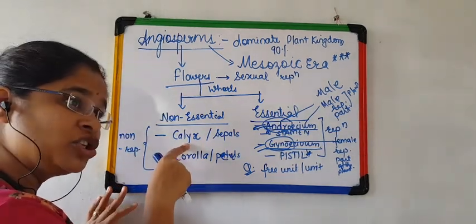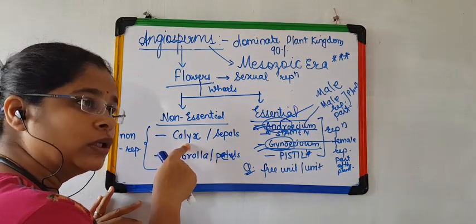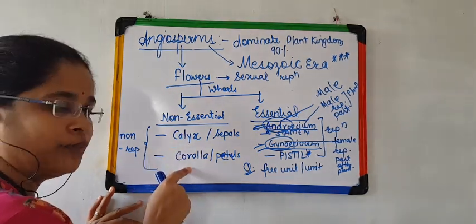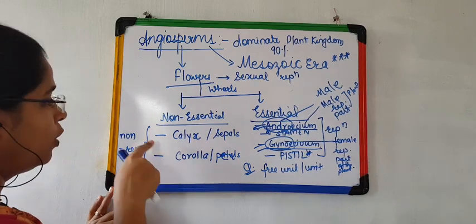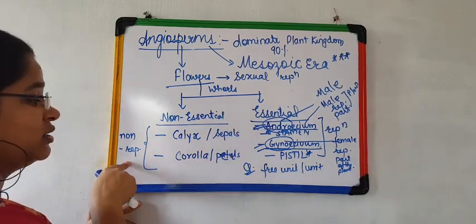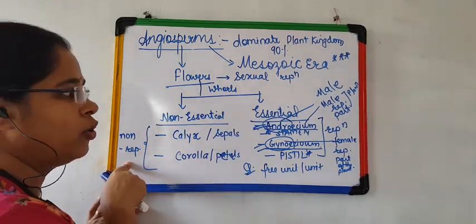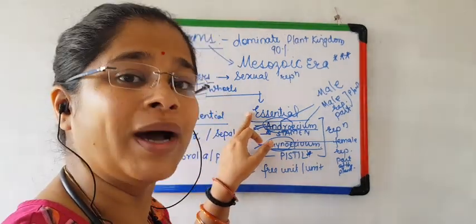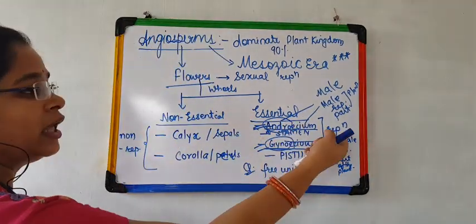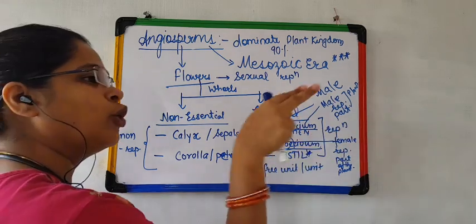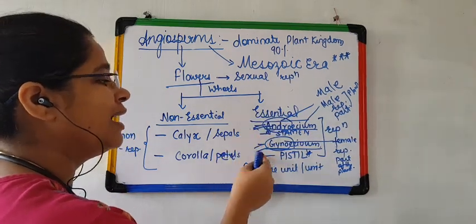What are non-essential whorls? Non-essential whorls are calyx, corolla, sepals, petals. Why are they non-essential? Because they are non-reproductive, right? Essential. Why are they essential? Because they help in reproduction. They are of two types, androecium, gynoecium.